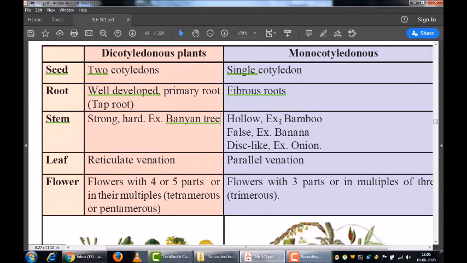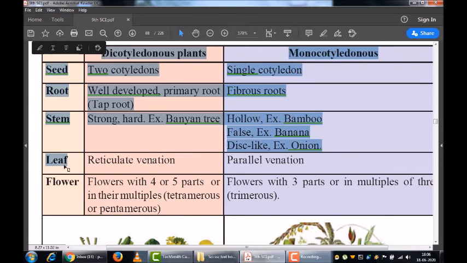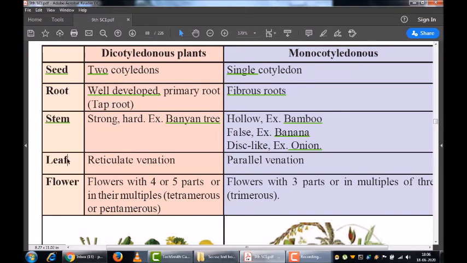Whereas the monocot's example is bamboo. Yes, bamboo is hollow, if you can recall the structure of bamboo. Banana stem is actually a false stem. And disc-like stems, the example is onion. Then venation. The leaves in the dicot and monocot have different venations, the structure of the veins. Dicot leaves have reticulate venation and monocot leaves have parallel venation.